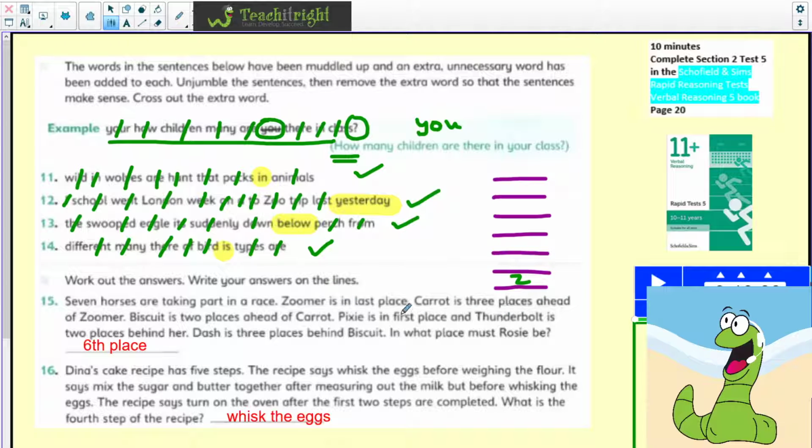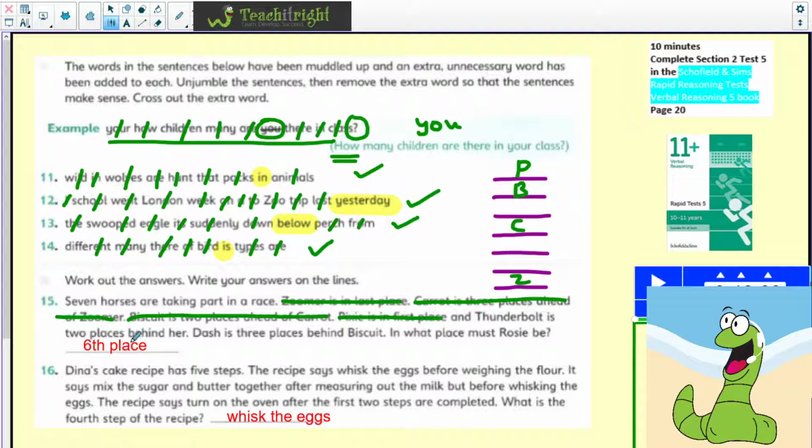So Zuma is going to go there. So I'm going to rule out Zuma. And then we're going to work through the rest of it. Carrot is 3 places ahead of Zuma. So 1, 2, 3. So we're going to need to write Carrot there. Again, I'm going to rule out Carrot. I've already dealt with Carrot. Biscuit is 2 places ahead of Carrot. So 1, 2. So I'm going to place Biscuit here. Again, I'm going to rule out all that information. Pixie is in first place, so that makes it easy. So Pixie goes up there. Again, as I go through, it's just easier to rule out the information.